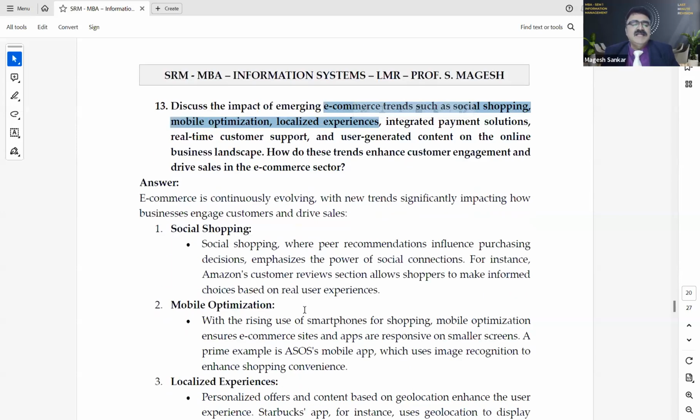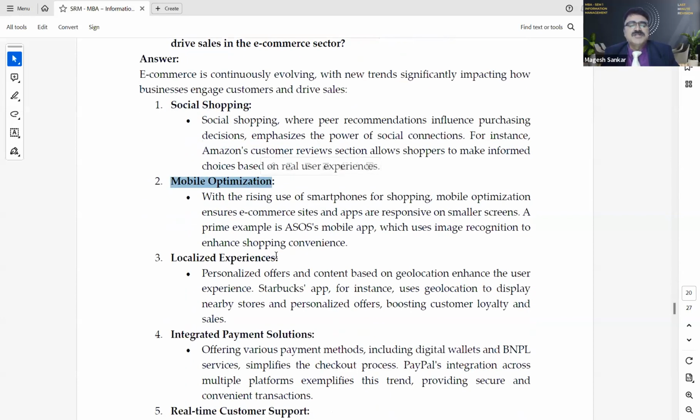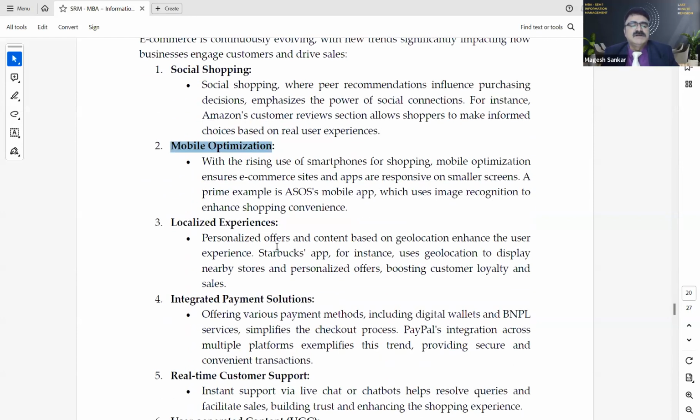This one is very easy for you. Anybody can answer about the social shopping, whatever you are doing in the normal day-to-day life, like the Amazon customer reviews and other things. All of us, we know this. Mobile optimization. So the mobile should be responsive enough for us to see that. So it should be helping us to navigate. It should be responsive. What are the localized experiences?